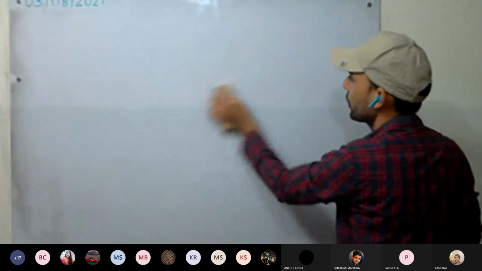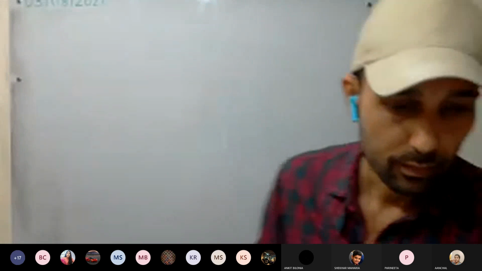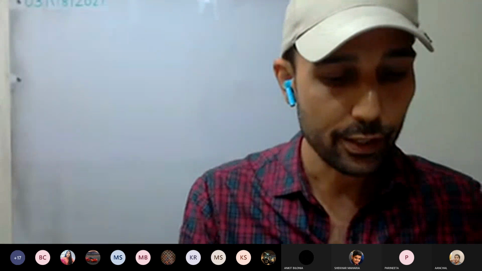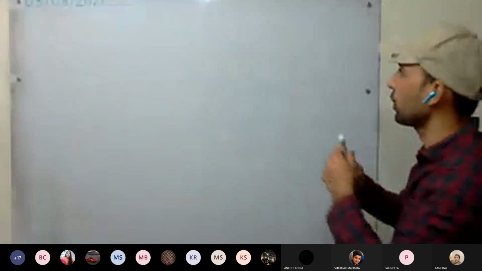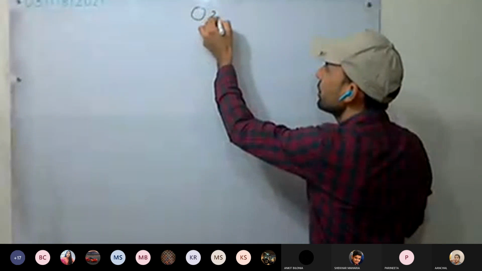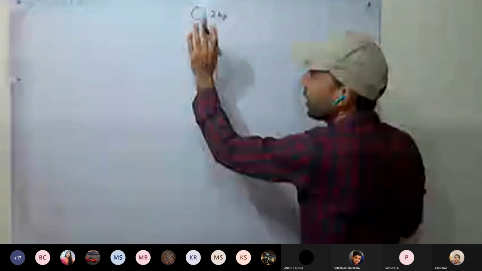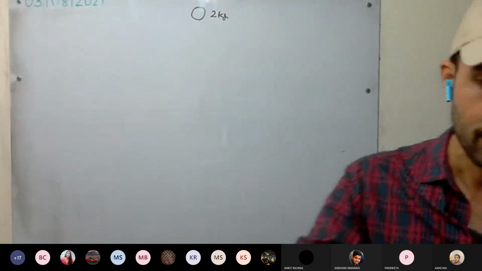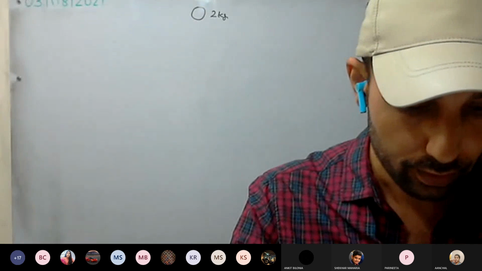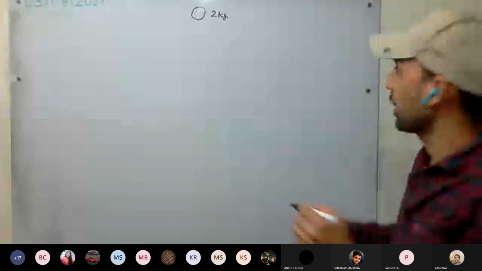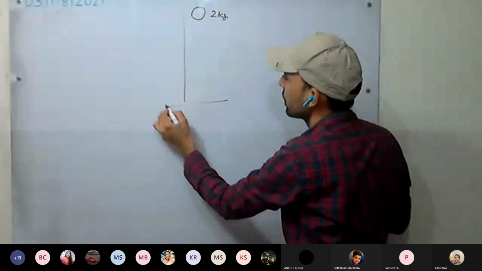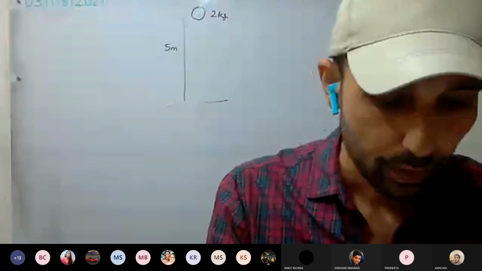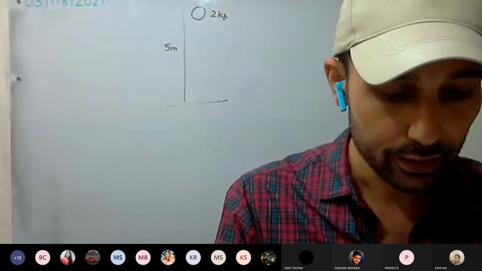A metal ball of 2 kg is allowed to fall freely from rest from a height of 5 meters. So it's a free fall body. The 2 kg mass is given. No velocity we have imparted to it. It is falling from a height of 5 meters above the ground. And g we have to take as 10 meter per second square.